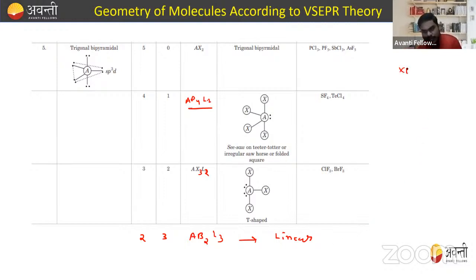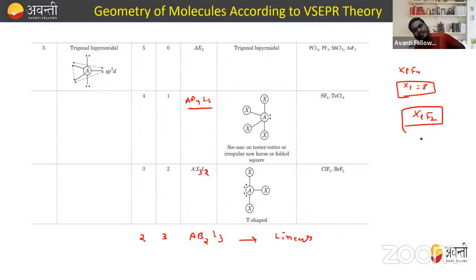If we have XeF4, we know that in this there are four bond pairs. Xe has 8 valence electrons, out of which four are involved in making bonds with F, so two lone pairs. XeF4 and SF6 belong to the next one, that is square bipyramidal.